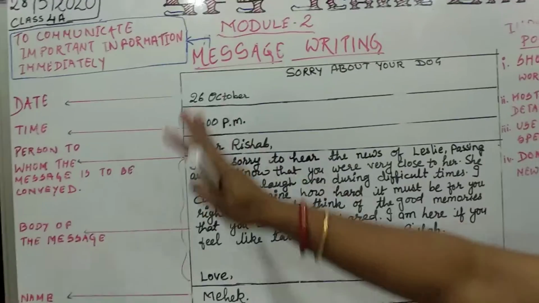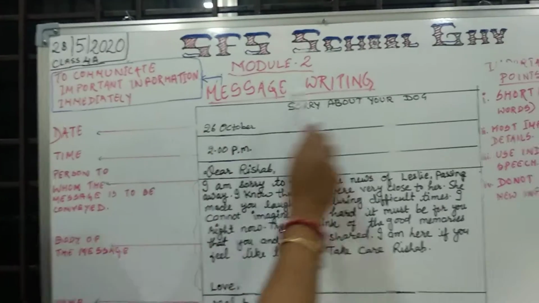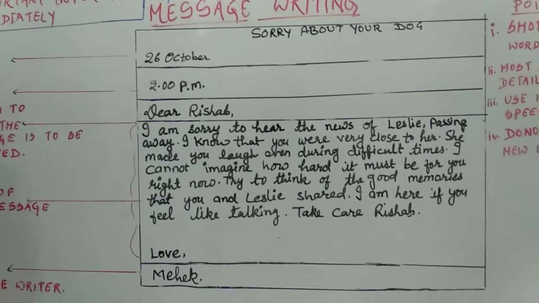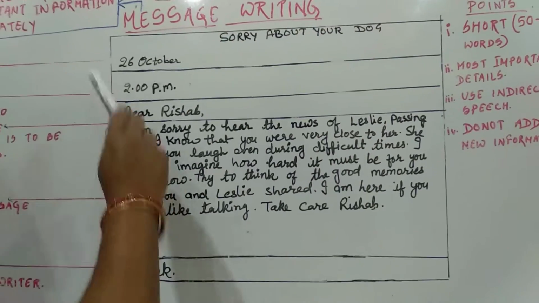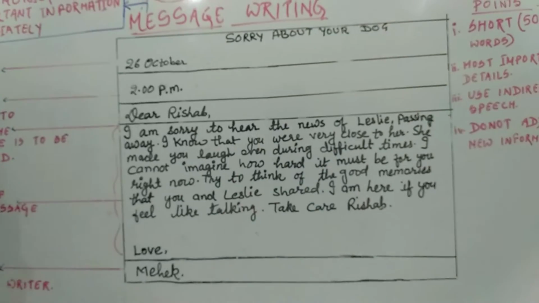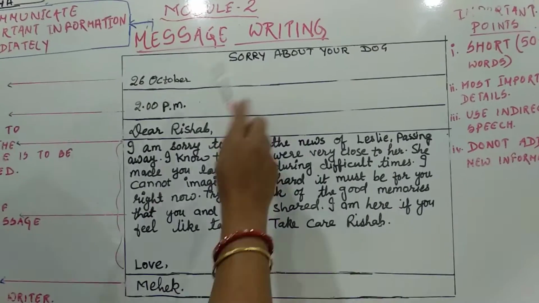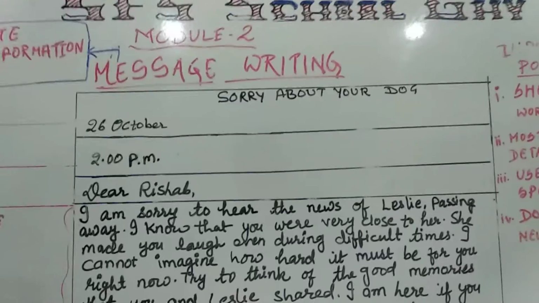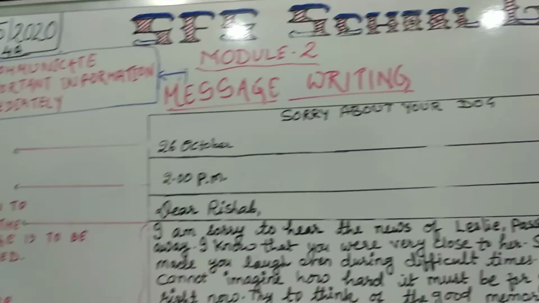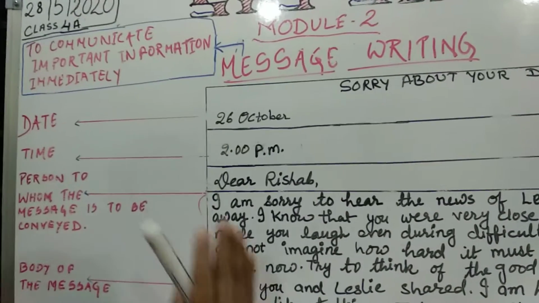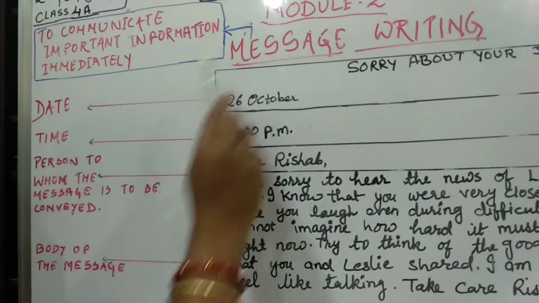Okay. Now how to write the message? The most important thing when we are going for message writing is that the message should always be written in a box. This is the basic format of message writing. So when we write, we have to draw the box. Then on the top we can write message writing, or we can name the reason, or write why we are writing the message, like I have written, sorry about your dog. Please listen to me very carefully and see the format. Everything I have written is at the extreme left side of the board. So you also have to write everything on the left side of the board.